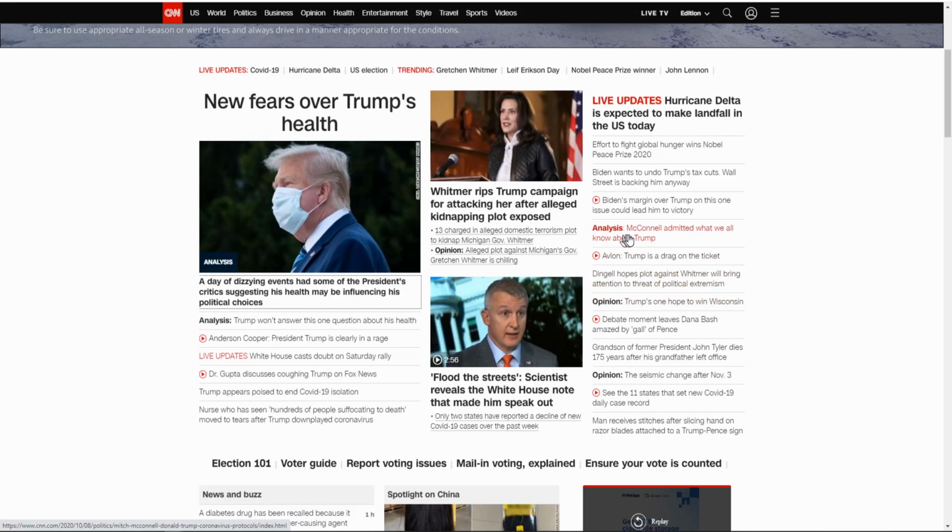So this one says McConnell admitted what we all know about Trump. So this analysis, which is supposed to be based in fact and be objective, is actually subjective because it said McConnell admitted what we all know about Trump. It doesn't say what McConnell admitted, so there's no fact. It just says what we all know about Trump, which is 100% subjective. Therefore, this is subjective writing as an analysis. And it's really key to watch out for these things.